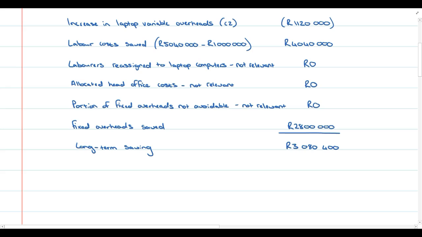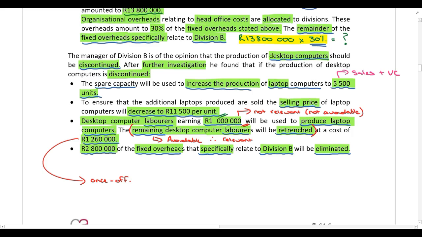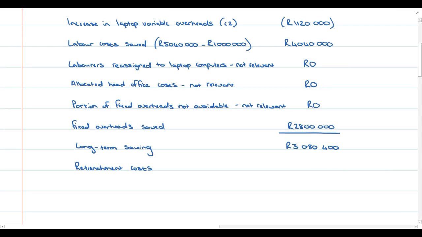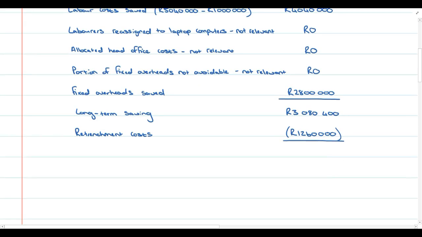Because initially, in the short term, they're going to have to pay retrenchment costs. And the retrenchment costs are 1.26 million rand. So initially, when they first discontinue producing the desktop computers, they will save 1,820,400 rand.